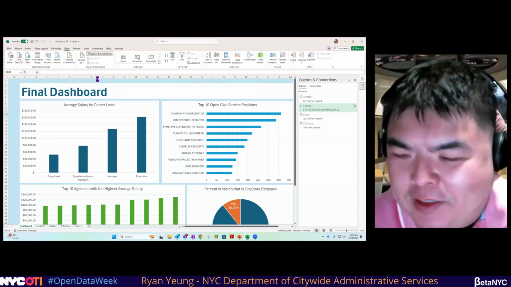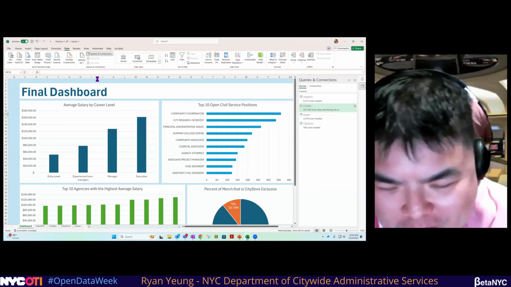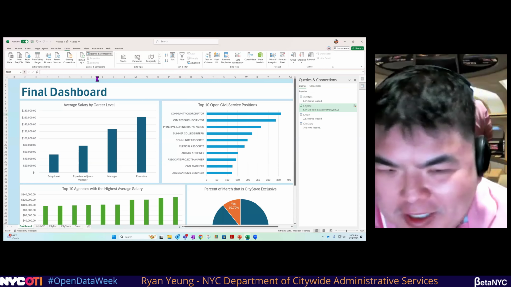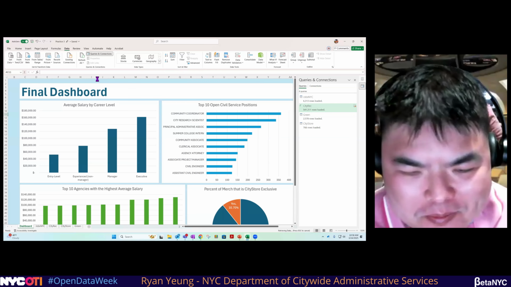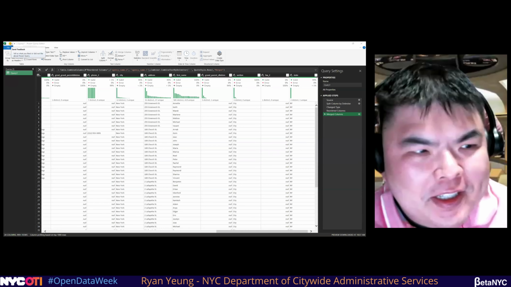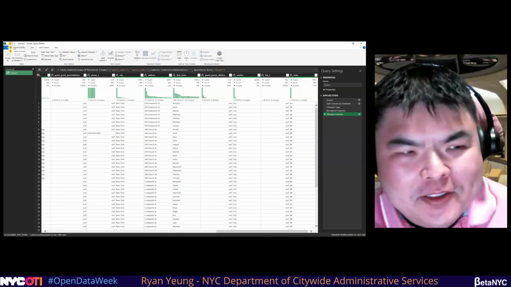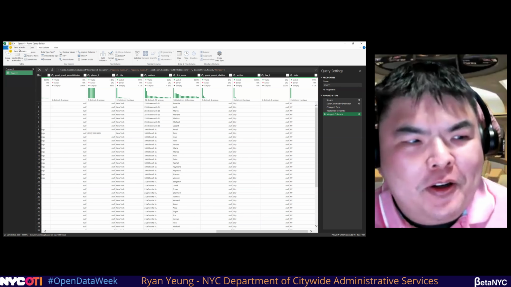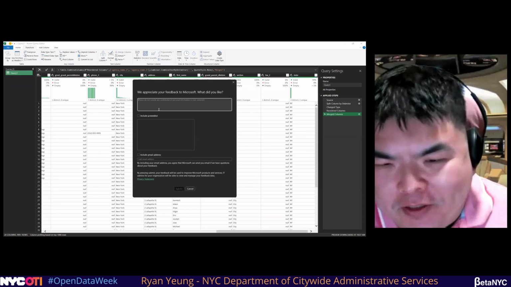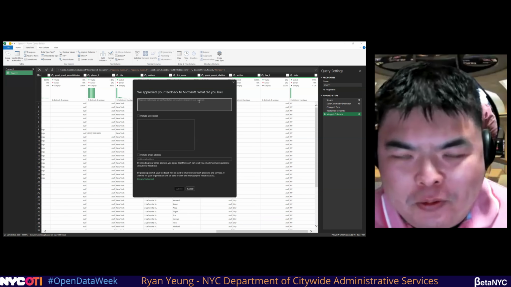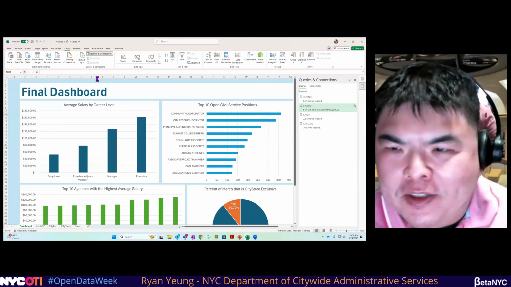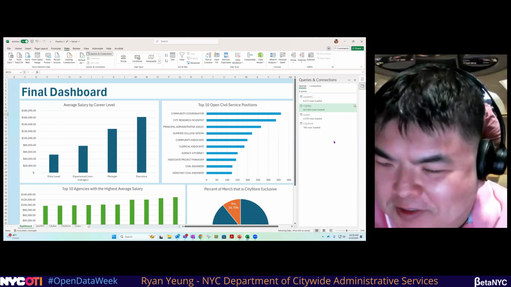Why is there a smiley face on the upper left-hand corner? Excellent question. Lori and I were actually trying to figure this out recently. So you click on that. You can send a smile if you're happy with Power Query, or send a frown if you're unhappy with Power Query. So it's basically a feedback form. You can tell Microsoft what changes you would like them to make to Power Query. We just noticed that actually.